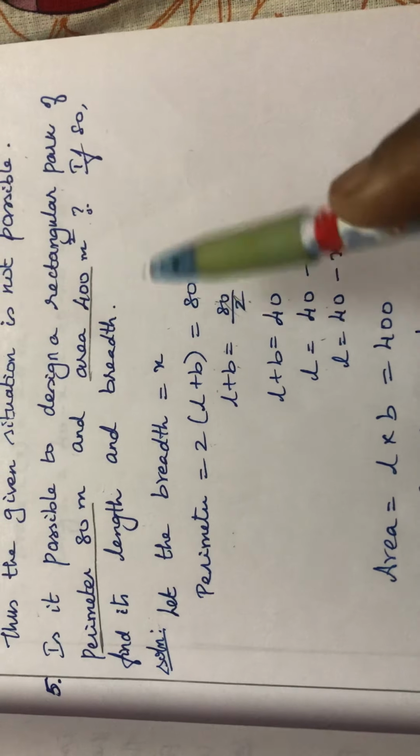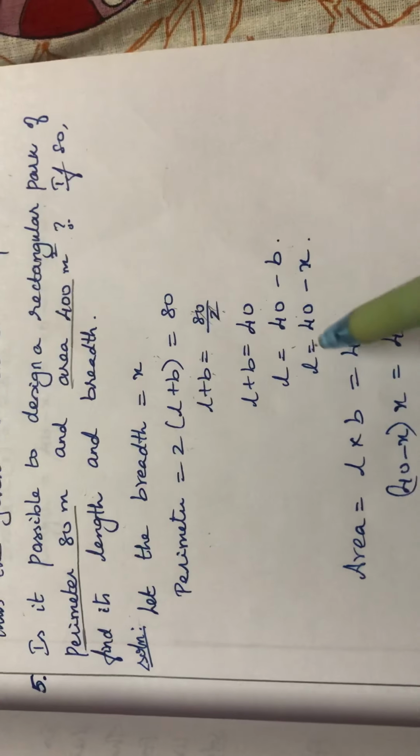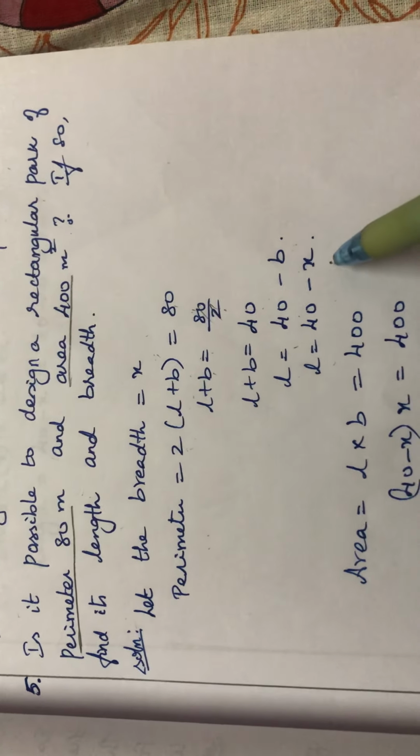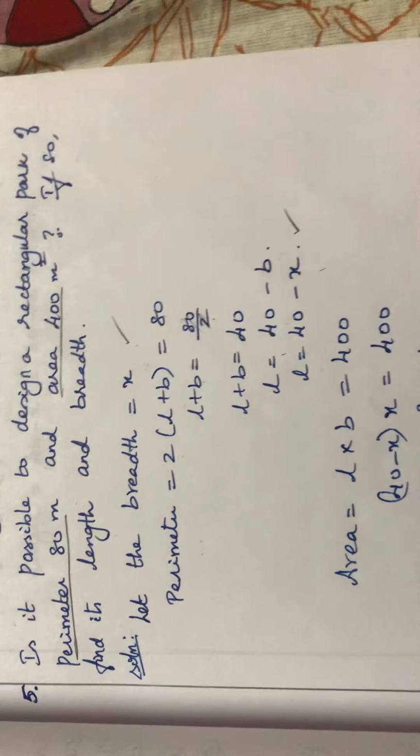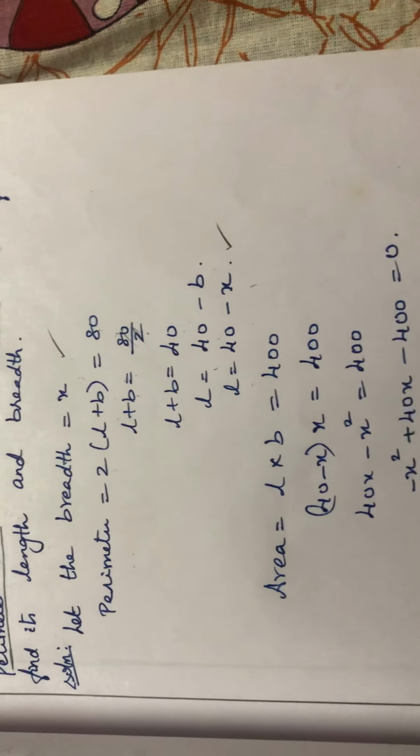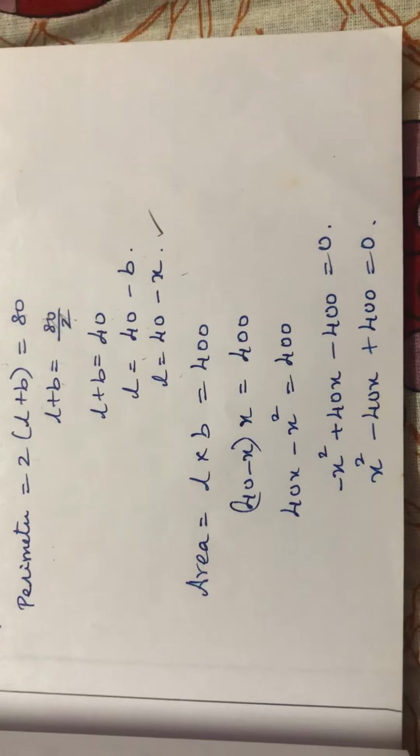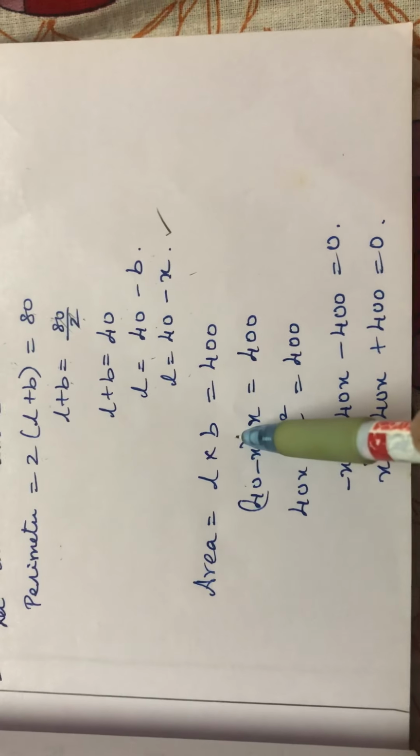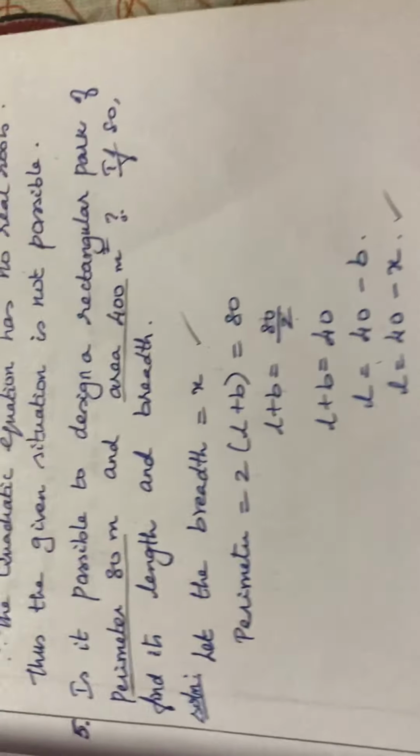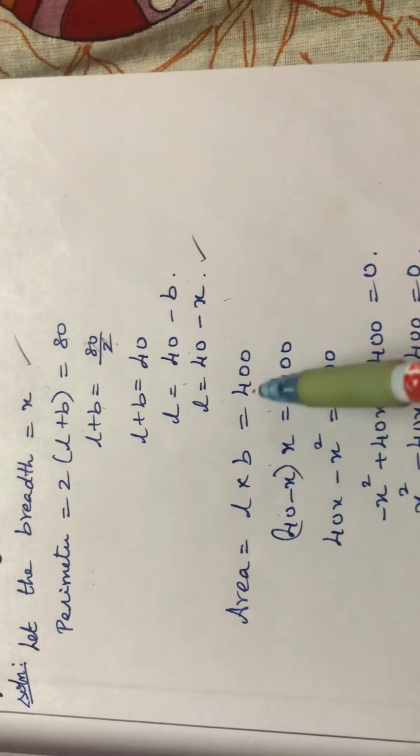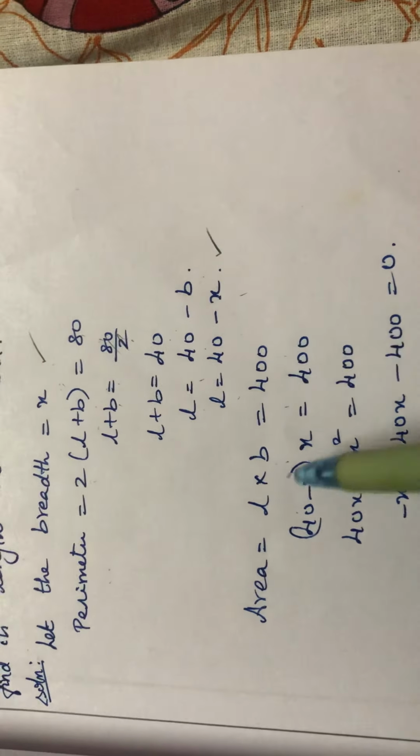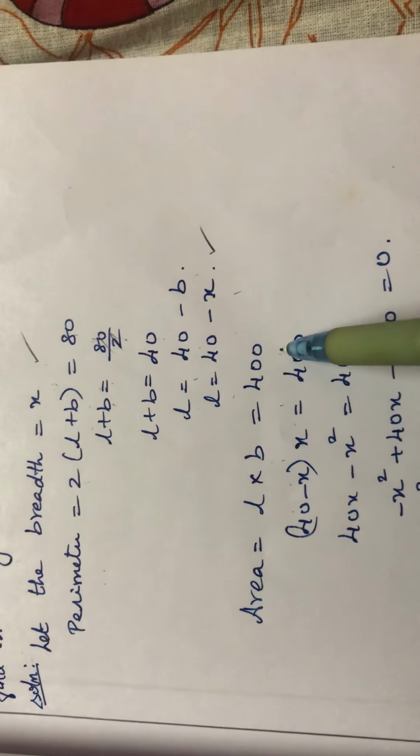But what is the breadth? I have assumed it as x. Therefore, length is equal to 40 minus x. So breadth I am taking as x, length I am getting as 40 minus x. Area of the rectangle is equal to length into breadth, and area is given as 400. So I am writing the formula, and at the same time the value also. L into B is equal to 400.